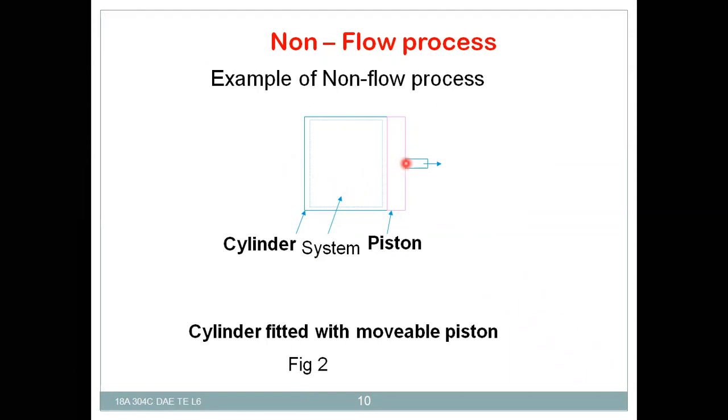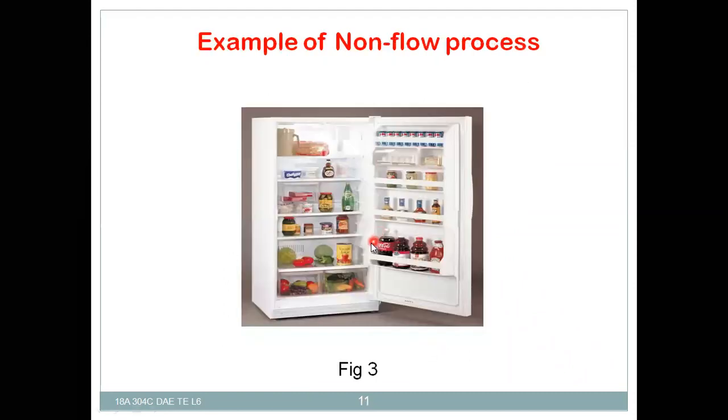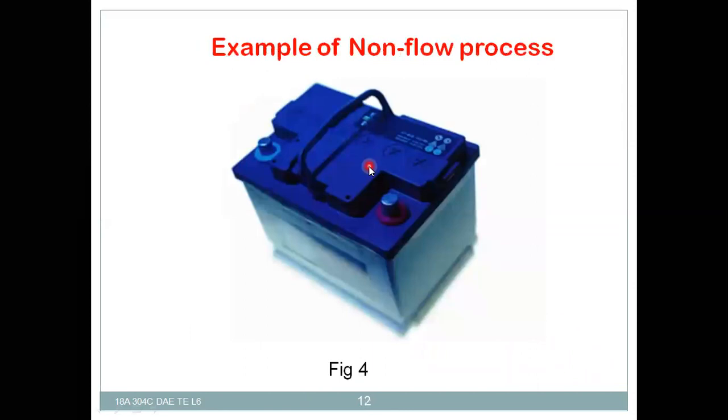After compression, the piston will move here and there, that means a cylinder fitted with a movable piston. Another example is a refrigerator, where energy transfer takes place but no mass transfer. The same holds for a battery, where there is a transfer of energy but no transfer of mass.